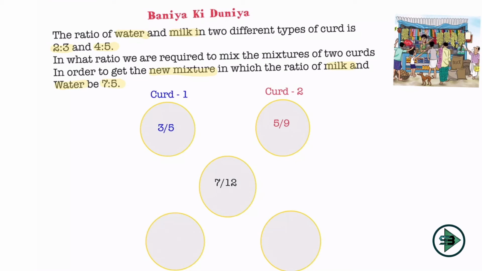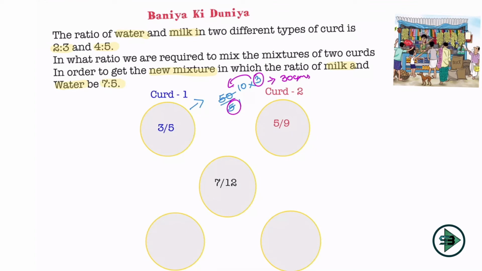If you're still confused, this is quite simple. This is just for your visualization. Say I have 50 grams of curd 1, divided into 5 parts. If I divide it in 5 parts, each part will be 10, and take 3 parts of that. If you can imagine, this is nothing but 3/5 of the total. What will that be? 3 into 10, that is nothing but 30. So 30 grams of it will be my milk in this.